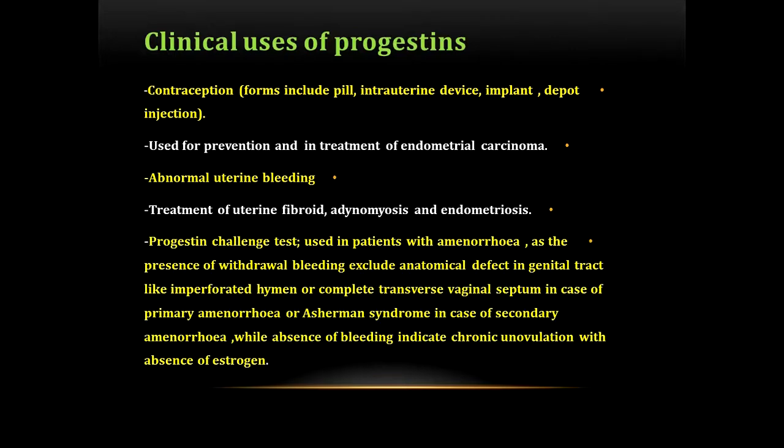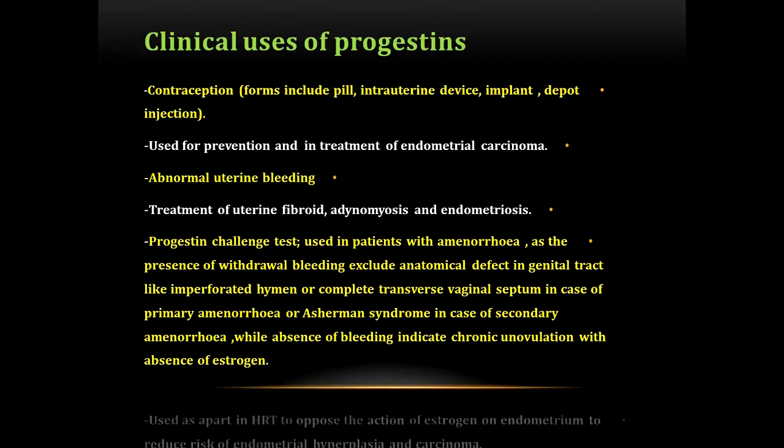Also, progestogens are used in the progestin challenge test, which is used in patients with amenorrhea, as the occurrence of withdrawal bleeding excludes anatomical defect in the genital tract like imperforate hymen or complete transverse vaginal septum in cases of primary amenorrhea, or it excludes Asherman syndrome, which means adhesion of the uterine walls, in cases of secondary amenorrhea, while absence of bleeding indicates chronic anovulation with absence of estrogen.